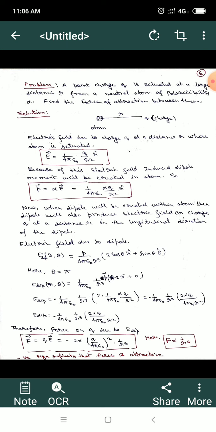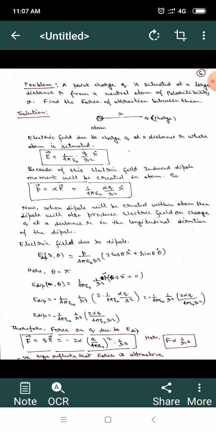If this electric field is present in front of the atom, obviously it will induce a dipole in the atom, as we have seen in a previous problem. So we can find the atomic dipole moment. P will be equal to alpha times E, where alpha is the atomic polarizability given in the problem. Substituting E, we get the small p vector: p is equal to 1 upon 4 pi epsilon 0, alpha q upon r square. Obviously this p vector will point along the r unit vector.